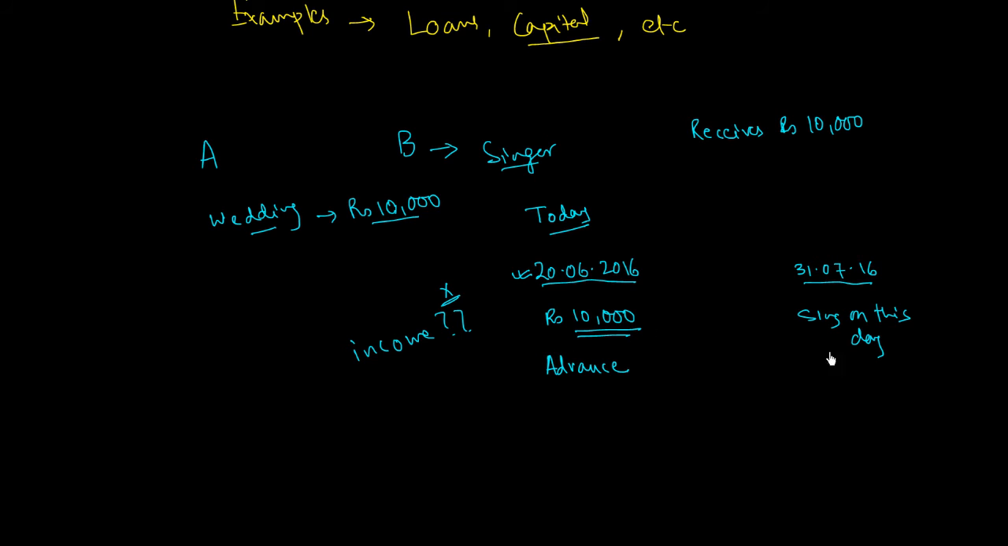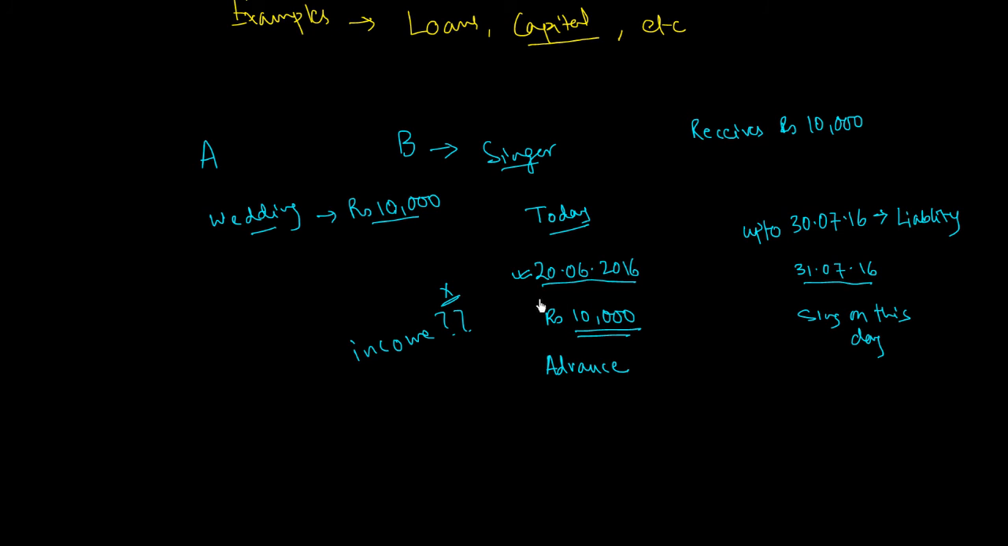So till he sings at A's wedding, that is up to 30th July 2016, this amount that he has received as an advance will be a liability. Because if by chance A changes his mind and refuses the offer, then B is liable to repay this amount to A. So it would not be recognized as an income of B until he actually earns it by singing the song on the day of the wedding. So the amount received in advance would actually be a liability.